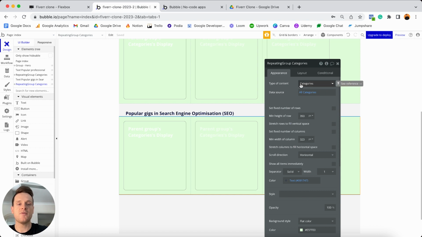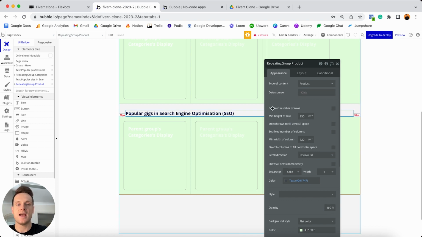So for our type of content we're going to search in our database for, I'd like this to display a list of products. Then what you'll see is that we need to update the data source here. So I'm going to right click on this, choose to clear this data, and I'm going to choose to perform a search in my database for all of the products that are related to the category of SEO. And so because our product is a data type, not an option set, products are obviously going to be created by users, not us, the admin of our application.